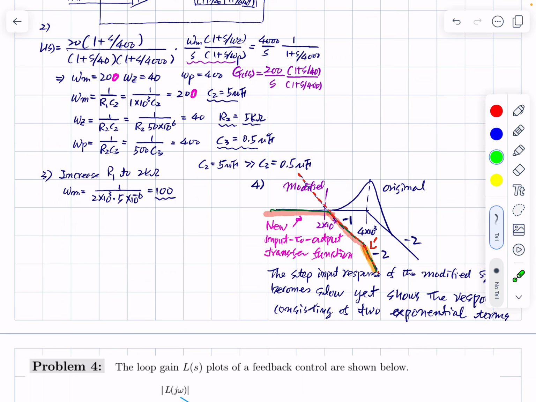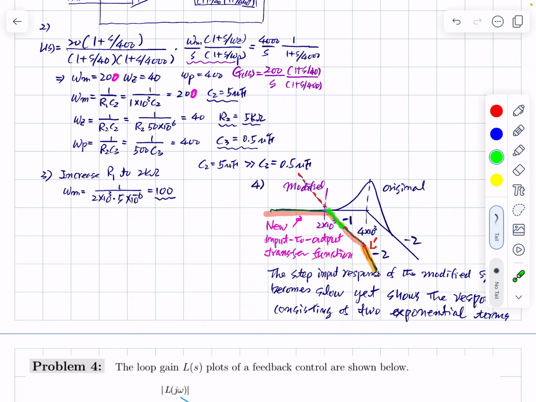Previously the loop gain was something like this. Then you just reduce this, and maybe it will be something like this. This is a modified plot of the loop gain, but this part you don't worry about. Before the loop gain crossover frequency, it follows this, and after that it follows this.